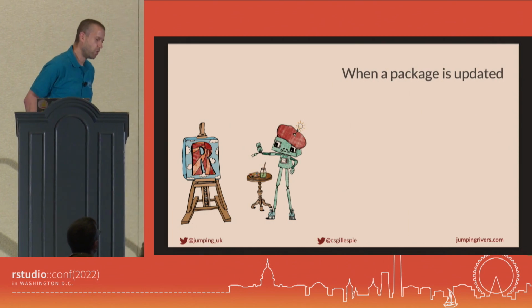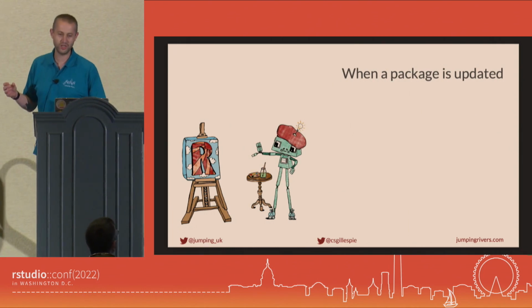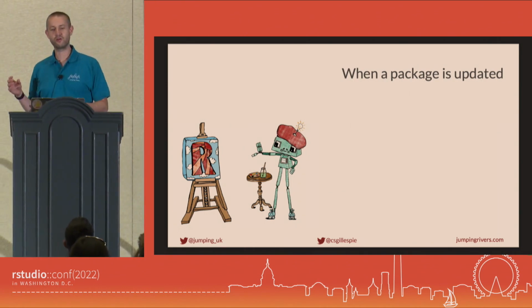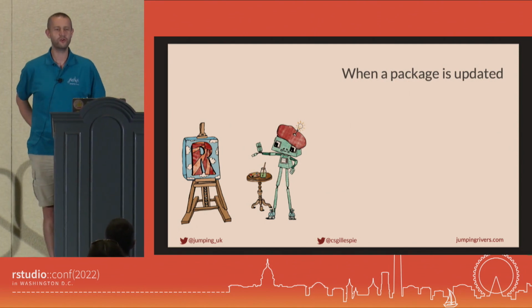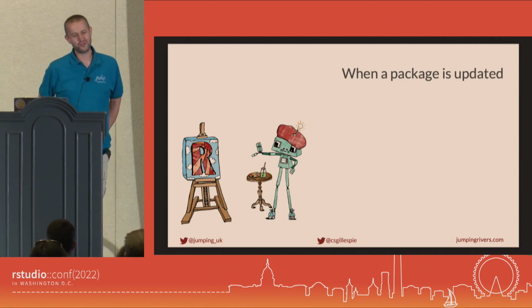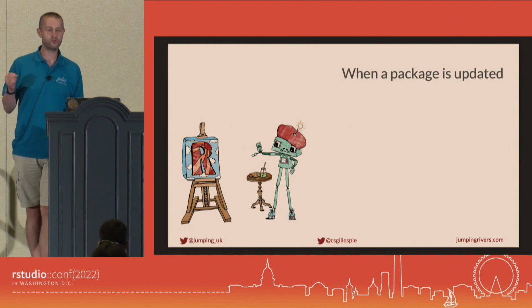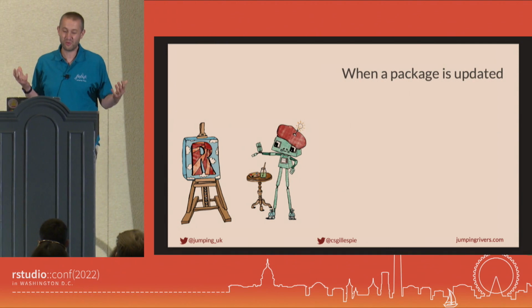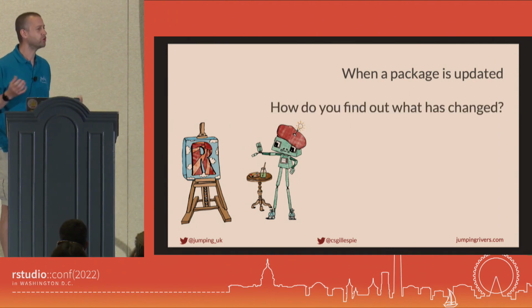So, we all love R. You start your project, you pull out wonderful packages, you write some amazing code, and then you're about to present your results, and you think, I could just update my packages. What's the worst that could happen? Surely not a lot could have changed. Well, we've all been there, and you've gone from praising the R gods to swearing at them, cursing them and hating everything about it. And essentially the question is, when a package is updated, how do you find out what's changed?